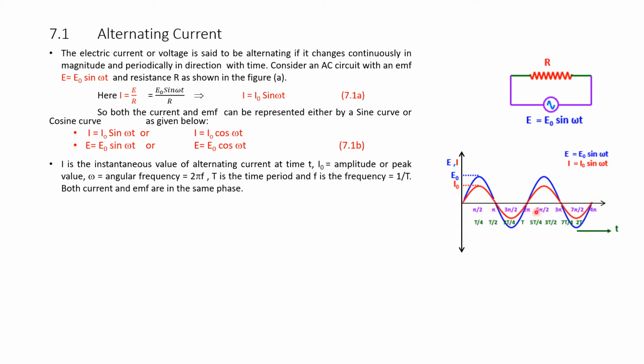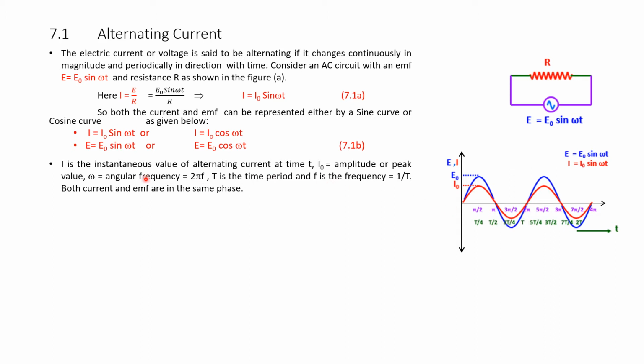So if you take the full 360 degrees, that is equal to 2 pi, from here to here it is 2 pi, half of it is pi and 1/4 of it is pi by 2. Therefore, if you take the full period as T, half of it is T by 2. Half the curve is above the x axis and half is below the x axis. Therefore, it is T by 2 on the left side and T by 2 on the right side, and the total is T.